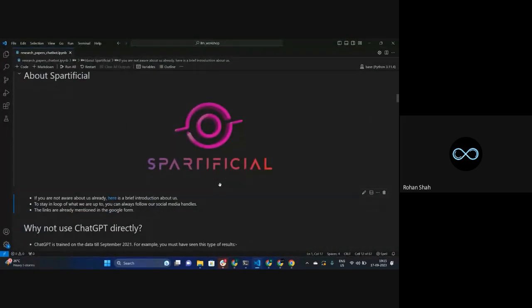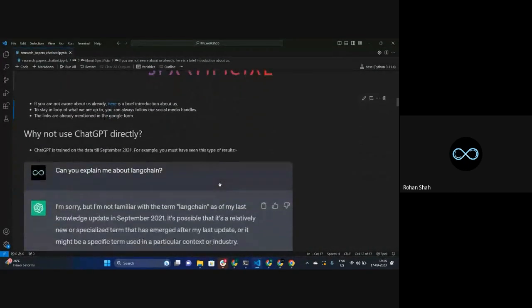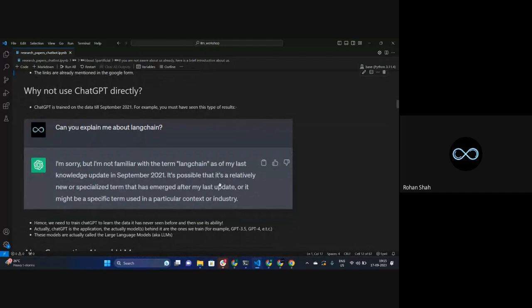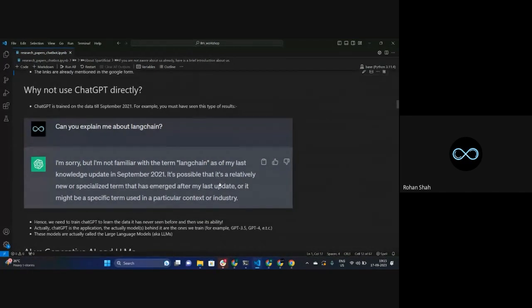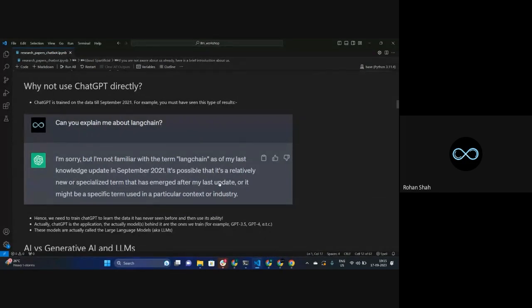Okay, let's go. So the question is why we cannot use ChatGPT directly. What is the issue that we may face? Let's say that ChatGPT has all the data up to September 2021. It doesn't have any data after that. So it's not trained on data after September 2021.